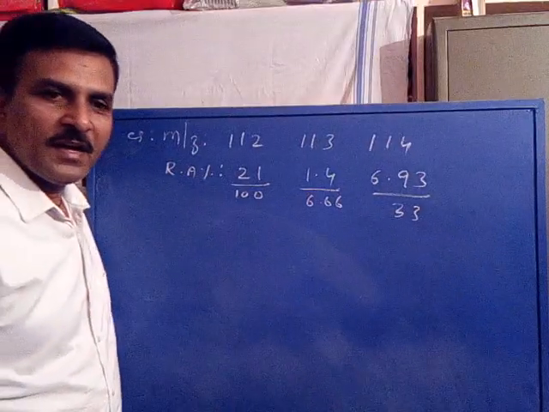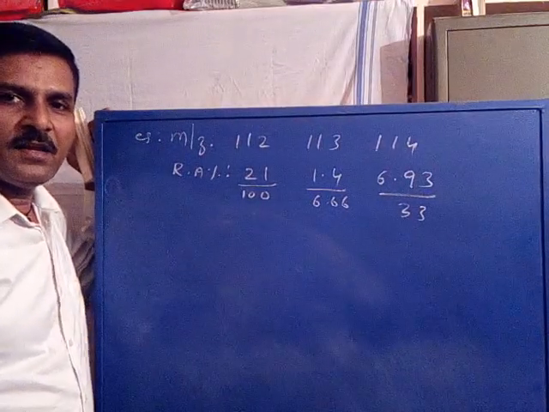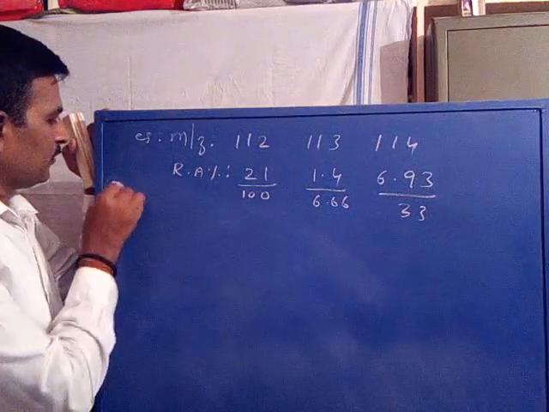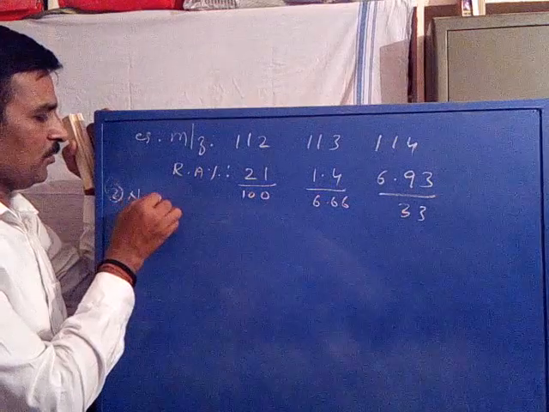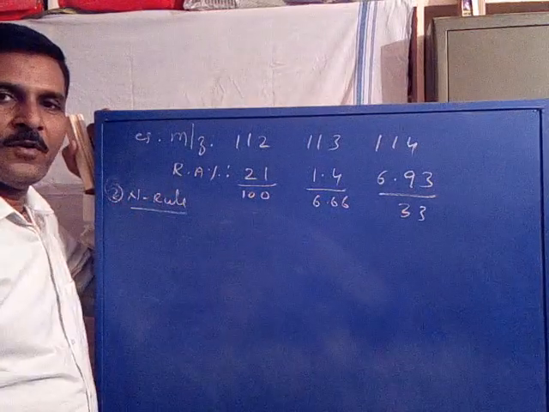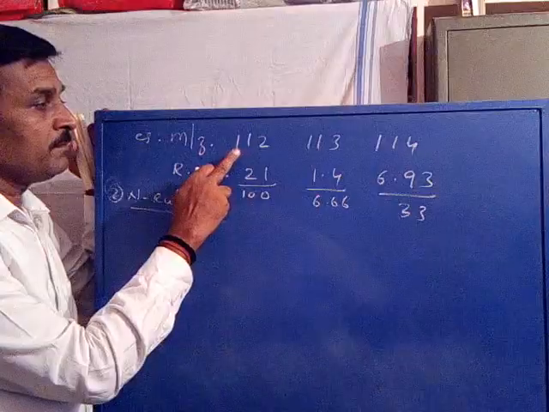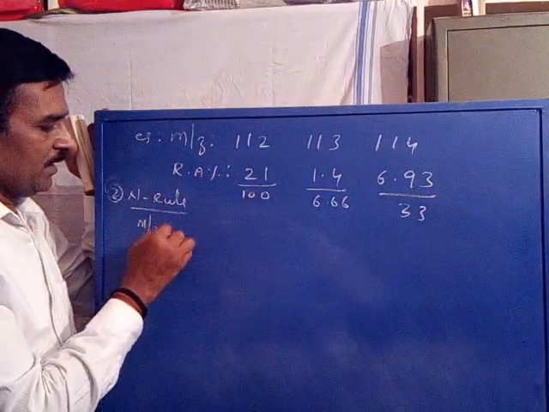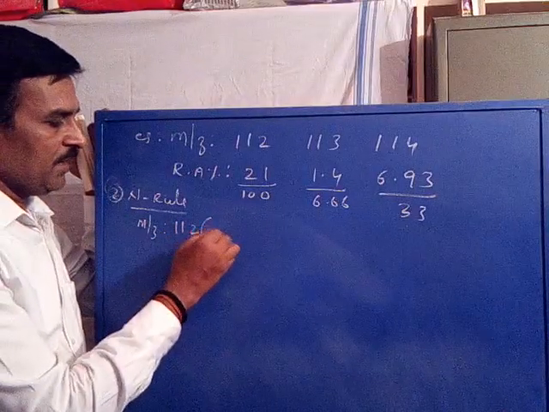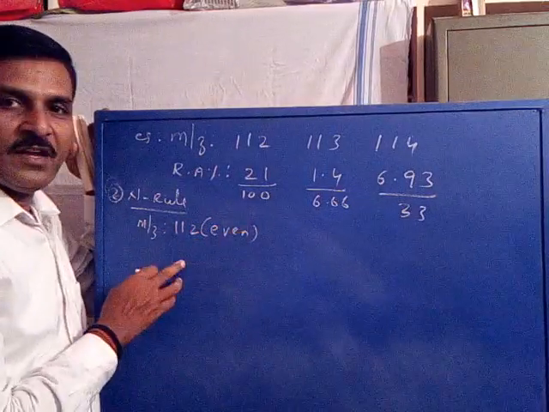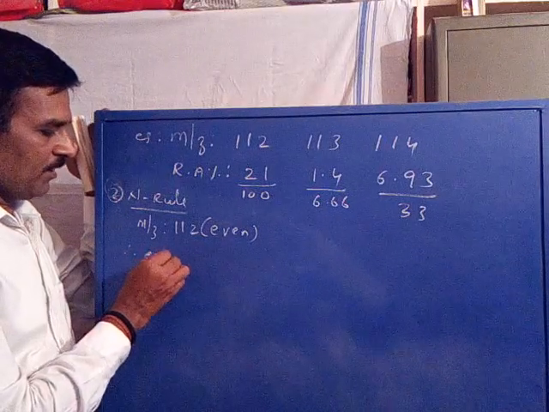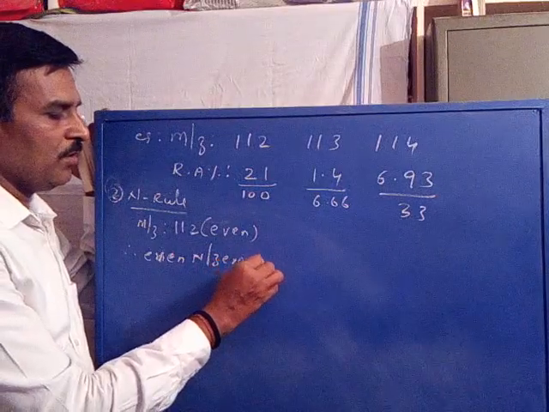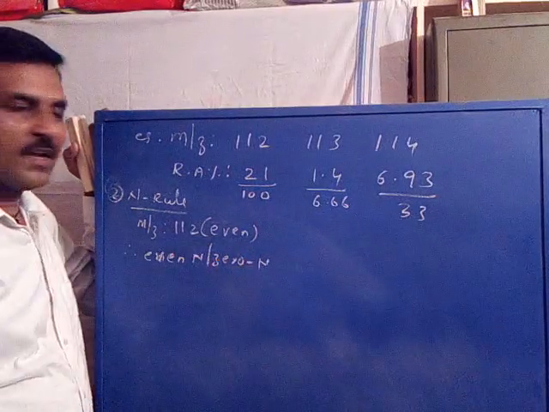Let us apply the second guideline. What is the second guideline? The second guideline is related to the application of the nitrogen rule. According to the nitrogen rule, the m/z value of the molecular ion is 112. This is an even figure. Therefore, it contains an even number of nitrogens, or it may contain zero nitrogens. So this is the second guideline.